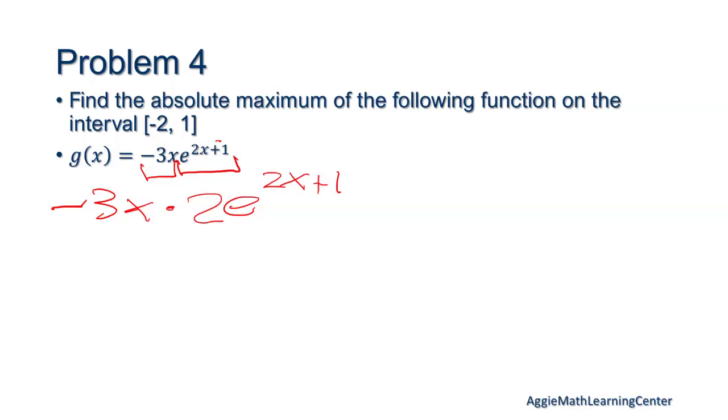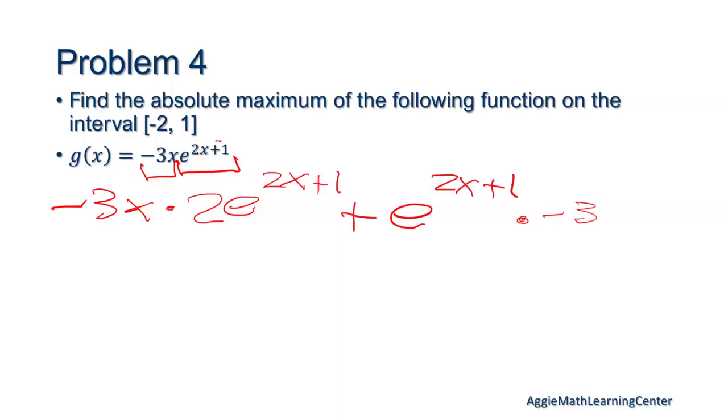And then continuing the product rule. So we did first times derivative of the second plus the second times the derivative of the first. So that's just -3. Are we okay with the product rule and the chain rule inside it? Okay, it's a little bit messy.